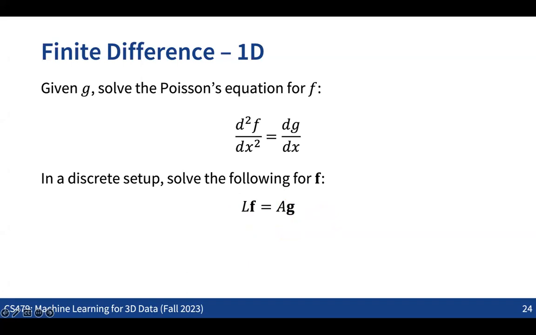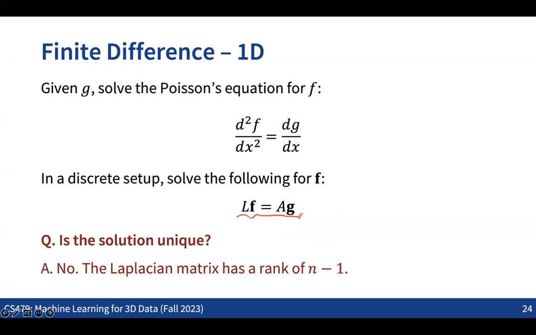Here, one important question is: when you have this kind of equation, would the solution be unique? Actually, the answer is no. I just put the answer here. The thing is that while this Laplacian matrix can be defined as a square matrix, we can get the unique solution of the f when this Laplacian matrix is basically a full rank matrix, right? But it turns out that actually this Laplacian matrix is not full rank. If the size of the matrix was m by n, actually the rank will be m minus 1.